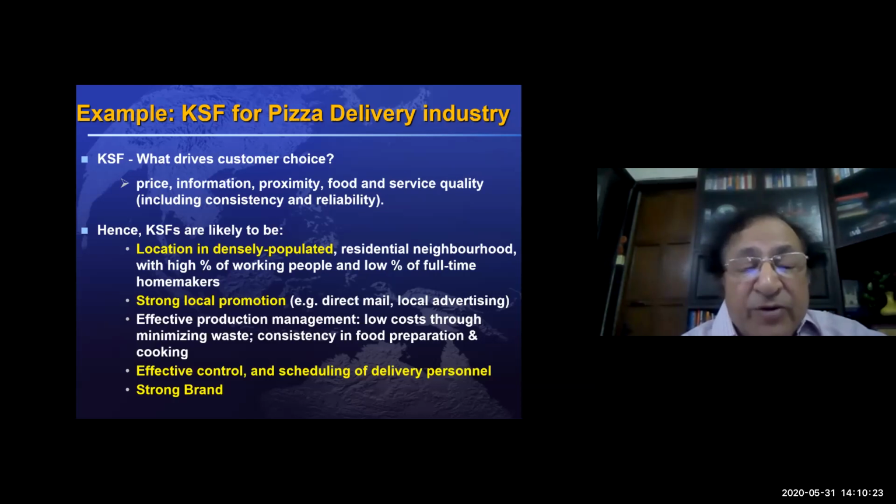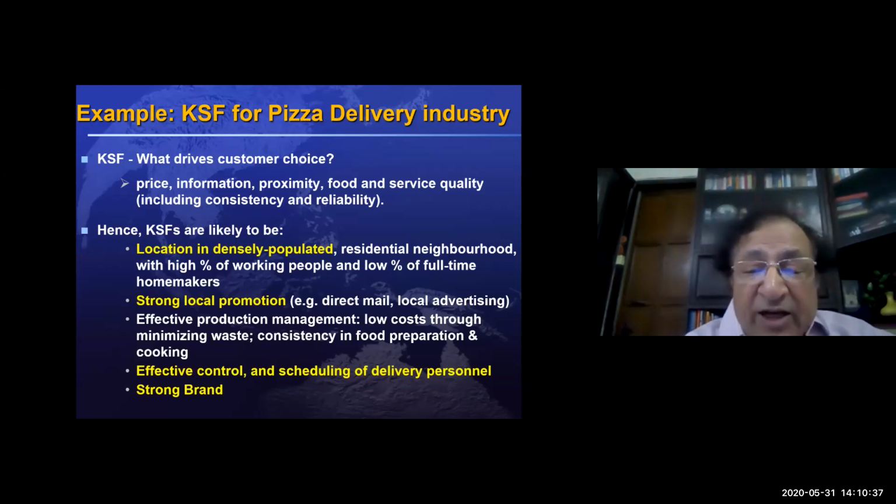And we have to do strong local promotion, direct mail or local advertisements. We have to have an effective production system, which can result in low cost and consistent quality, and the cooking should be hygienic. Effective control on delivery personnel, they should be able to deliver the pizza very fast. And of course, finally, a strong brand, because brand also helps us in choosing. So these are the key success factors. These are three terms we should be using very often: competitive advantage, sustained competitive advantage, and key success factors.